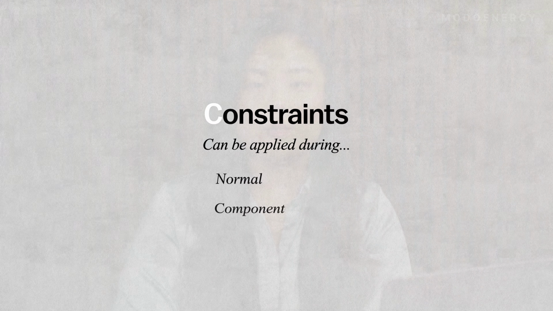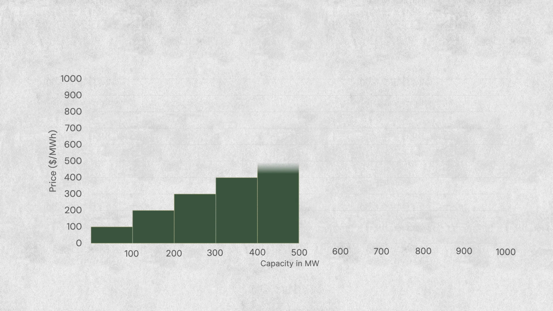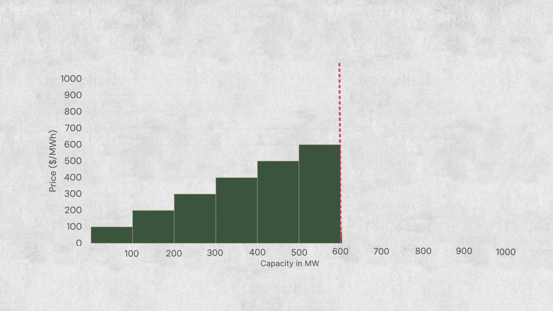Network constraints place additional limits on generation beyond the bid stack so that line flows remain within safe limits. These constraints can be applied during normal operating conditions or during component outages. Some constraints can stop a generator from being dispatched above a certain level, even when they have more power available.